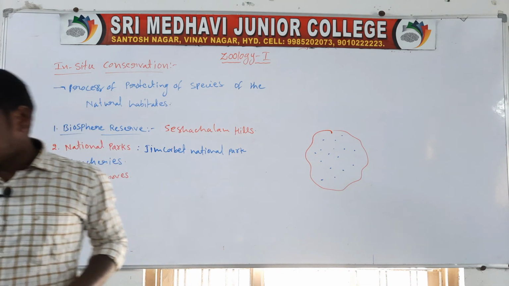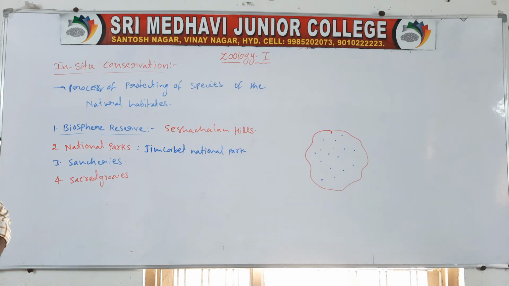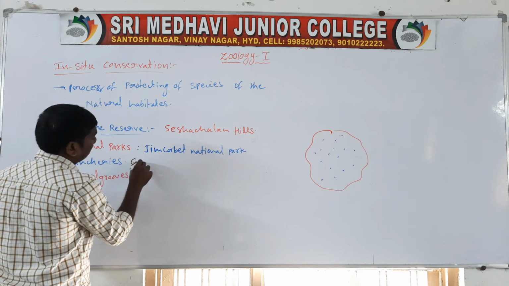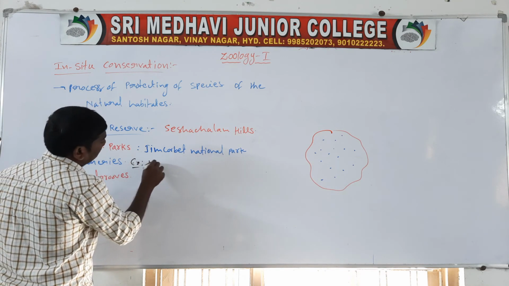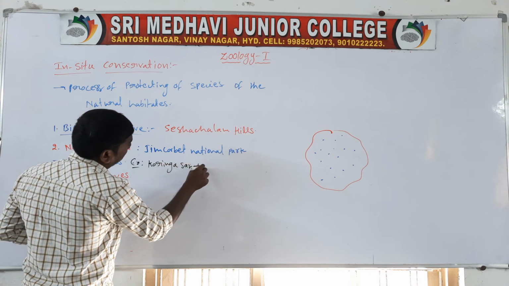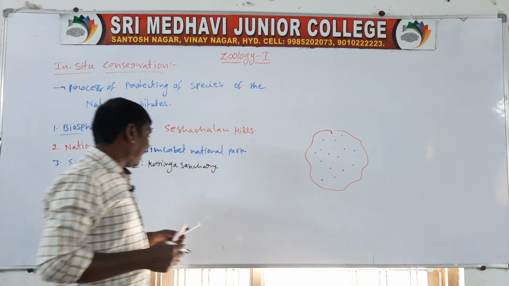Example, Kaziranga sanctuary and Koringa sanctuary.